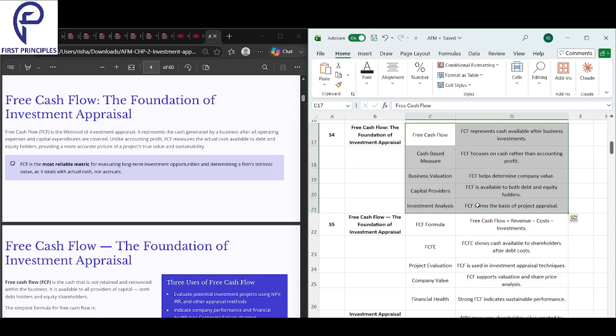Next, we have cash based measure. Under cash based measure, free cash flow focuses on cash rather than accounting profit. It means profits can lie, cash flow cannot lie.